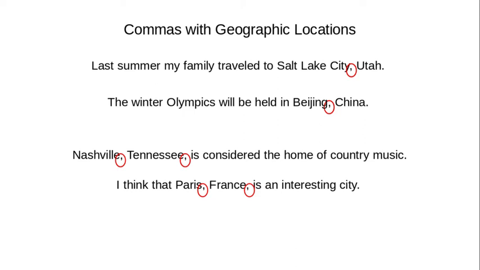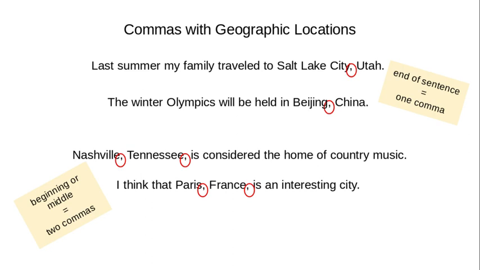When we put a location at the beginning or middle of a sentence, a city, state, or city, country, we must have two commas. So the general rule is, if it's at the end of a sentence, you use one comma. Beginning or middle of the sentence, use two commas. So those are the general rules for writing cities and states or cities and countries correctly.